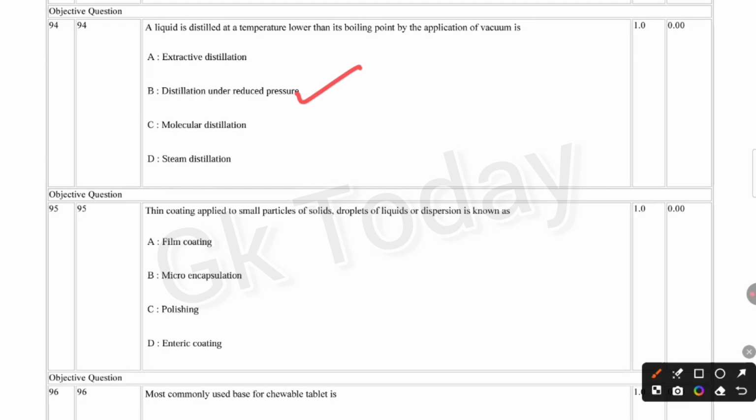A liquid is distilled at temperature lower than its boiling point by the application of vacuum is distillation under reduced pressure. Next question. Thin coating applied to small particles of solids, droplets or liquids or dispersion is known as film coating, micro encapsulation, polishing, enteric coating. Correct answer is option B, micro encapsulation.